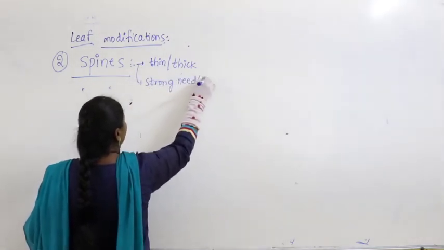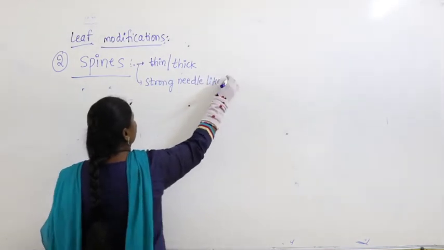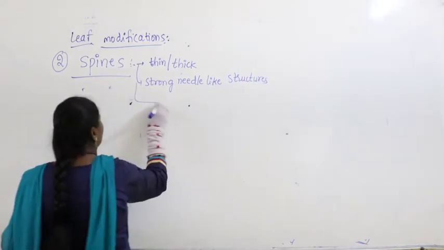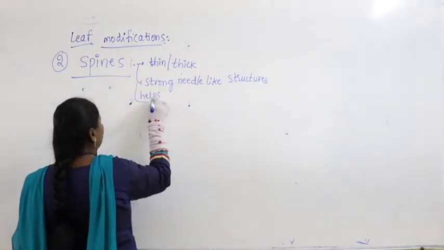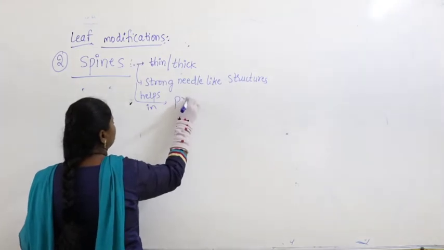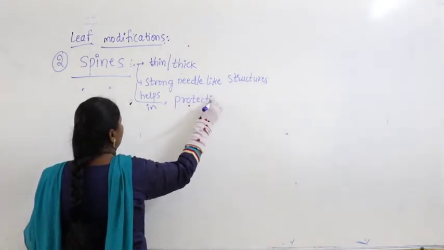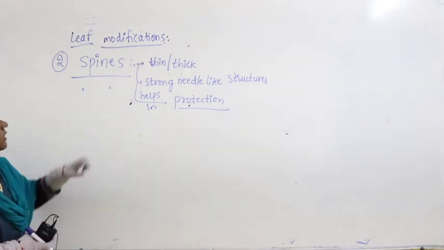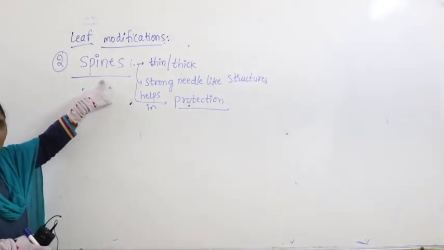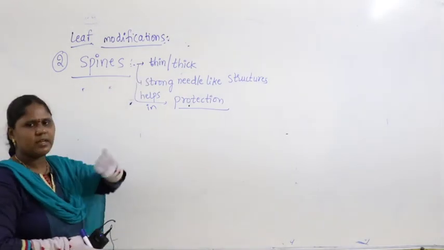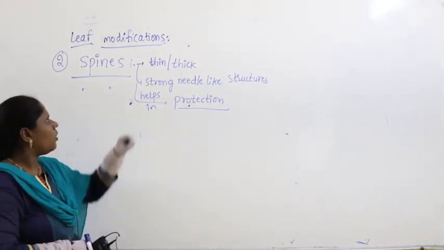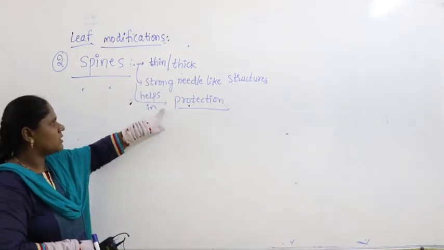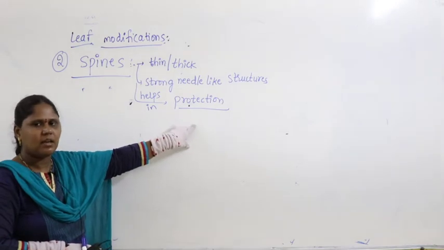needle-like structures that help in protection. So generally you can describe spines as follows: spines may in some cases be very thin, sharp, needle-like, or very thick, very strong needle-like structures that help in protection from grazing animals.